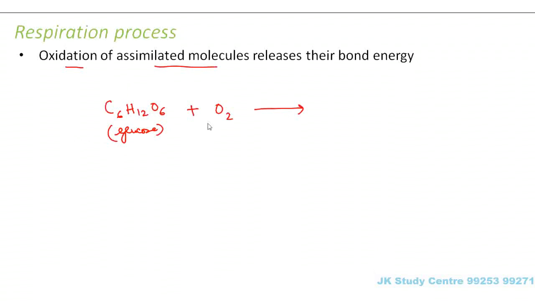So this glucose in presence of oxygen will give carbon dioxide plus water plus energy, and this energy is what we are looking at. This is the released energy which will be utilized for the various activities happening inside the body. Now this food is not only in the form of exact glucose but also other food materials which provide materials needed to create glucose.